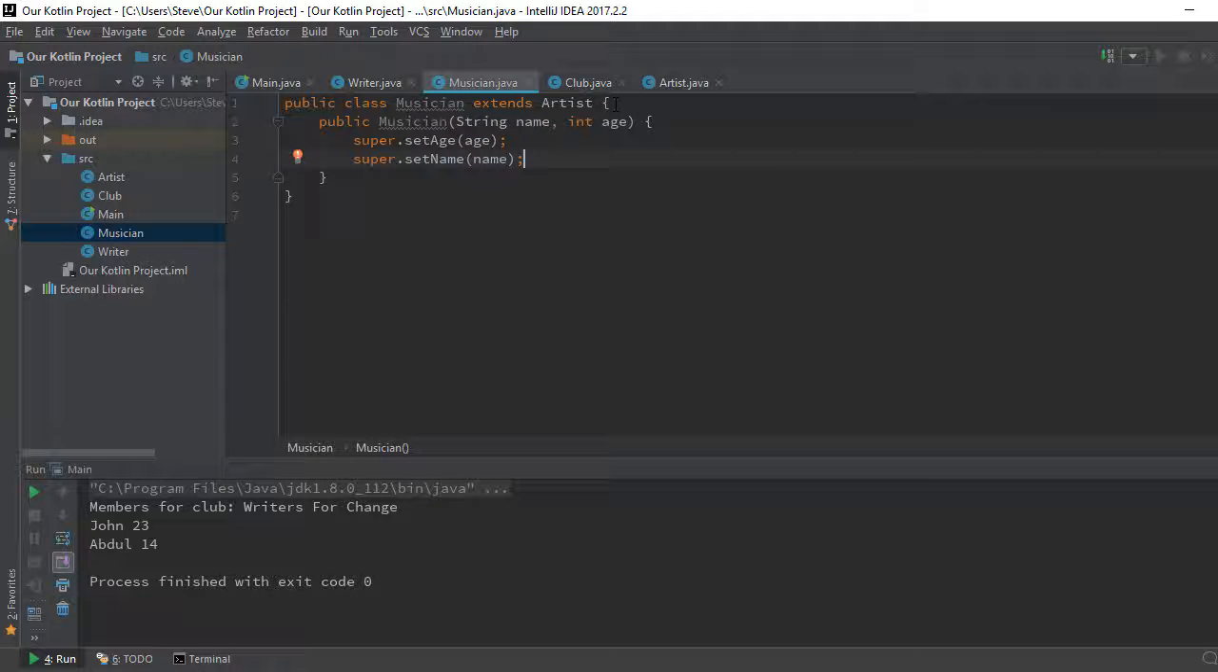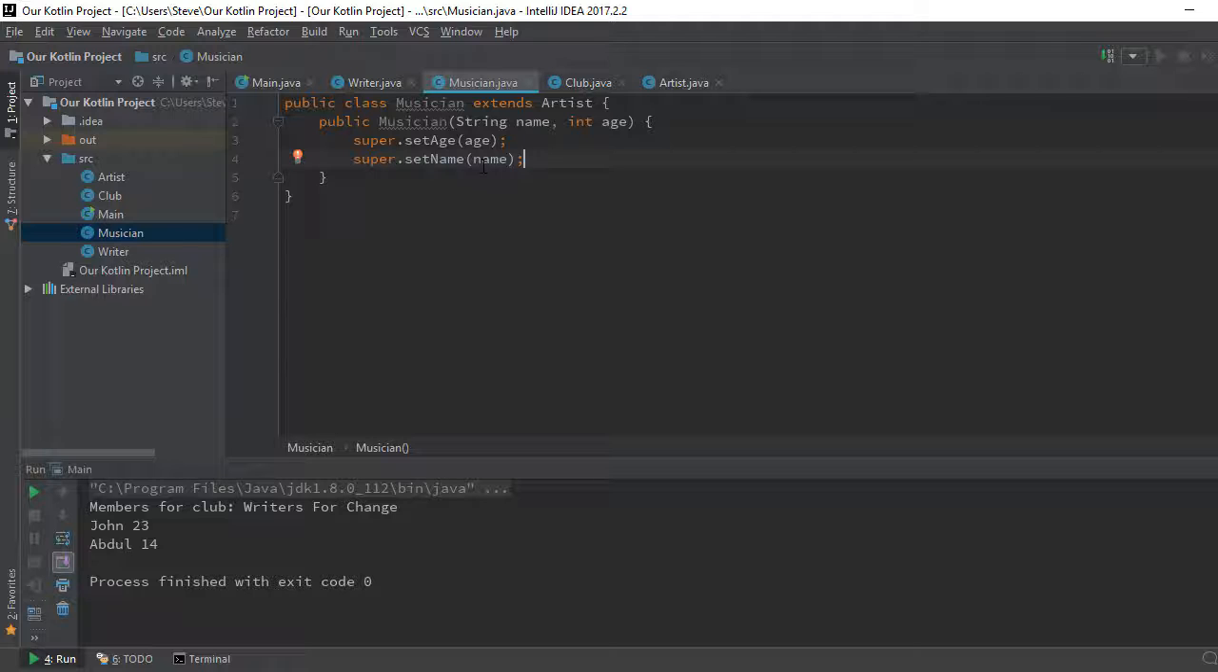Cool, right? We now have our Musician. We're not creating anything new here. We know we're extending an Artist, so everything that an artist has, a musician also has. So we're just calling whatever is inside Artist: we're calling the age, we're setting the age, we're calling the name, and we're setting the name here.